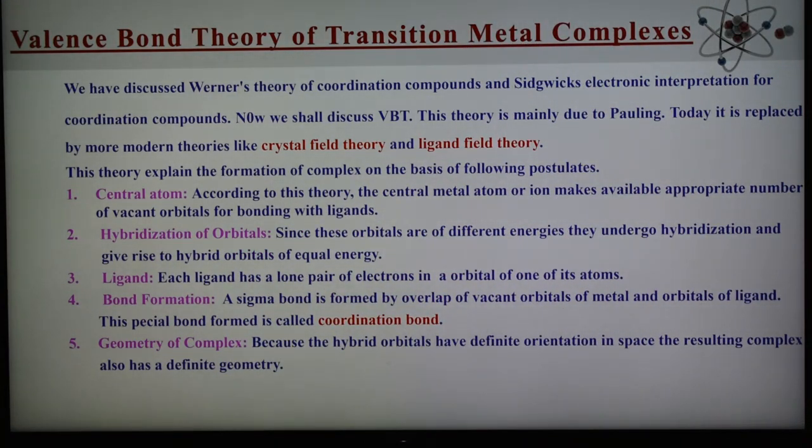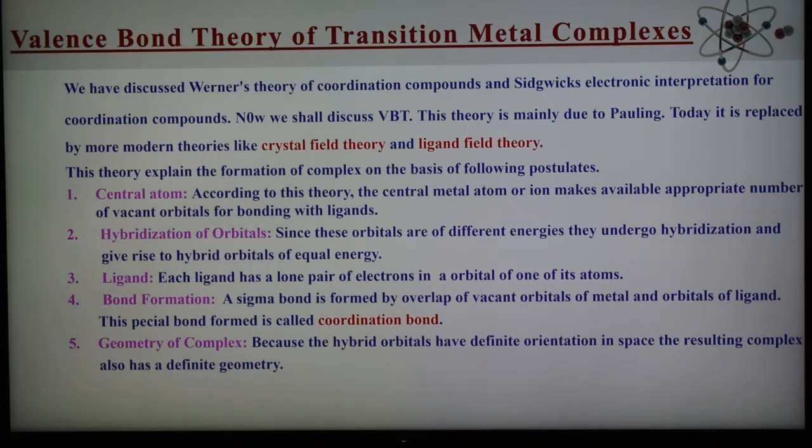Number 1 is the central atom. According to the valence bond theory, the central atom or ion makes available an appropriate number of vacant orbitals for bonding with the ligands. As we know, a complex is formed between metal and ligand; the metal should have vacant orbitals and the ligand should have a lone pair of electrons. Because the ligand donates an electron pair, the metal should have vacant orbitals. So this is the first point.